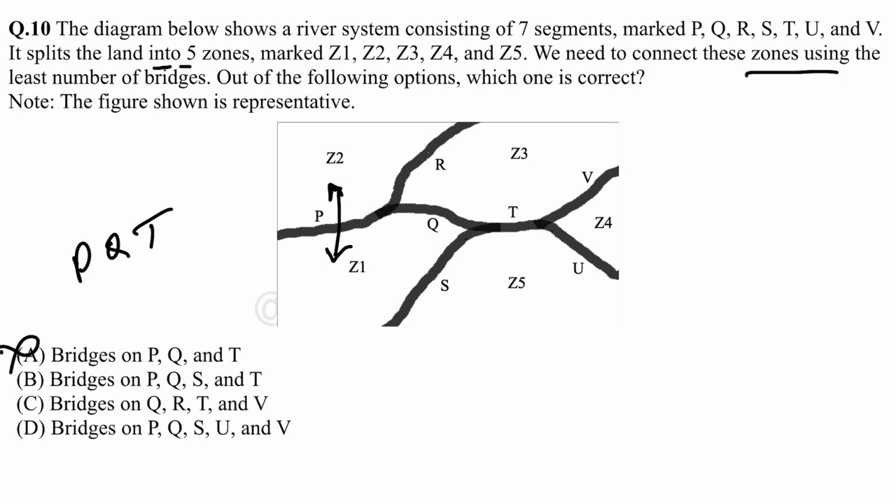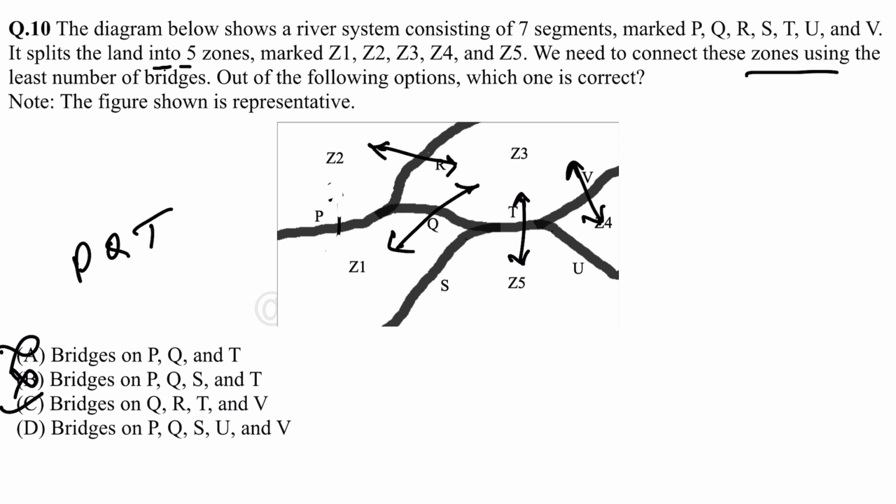Next option PQST, this is also not correct because PQS is again connecting for zone 5, but we have to connect zone 4. Option C QRT and V. For Q, both zones will be connected, and by R these two zones will be connected. By T these two zones will be connected, and by V these two zones. So all zones are connected here.